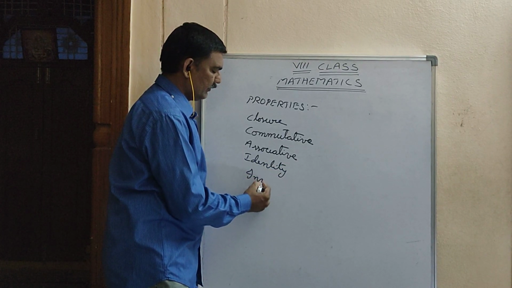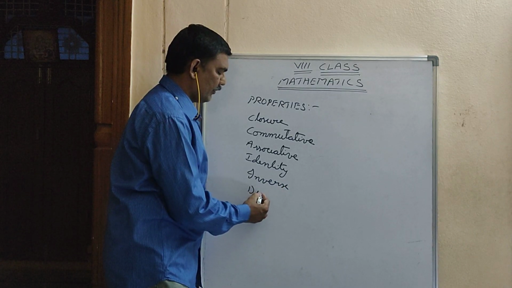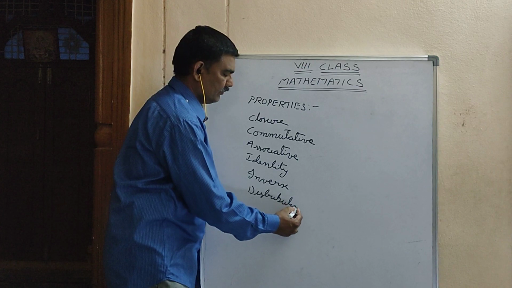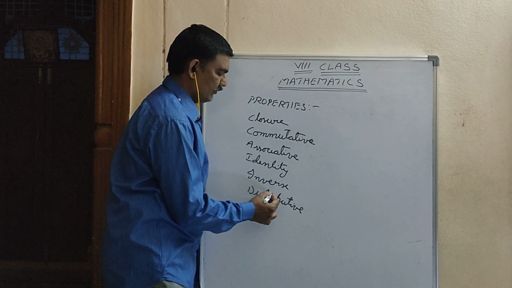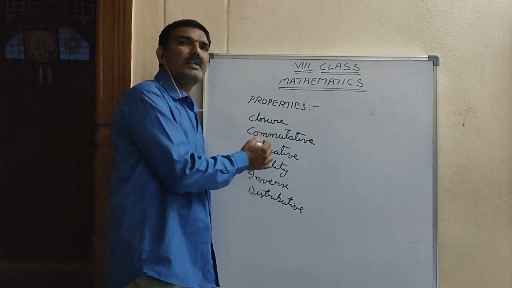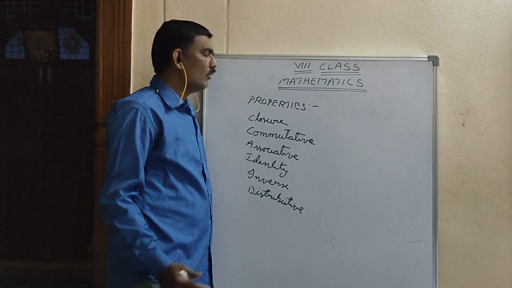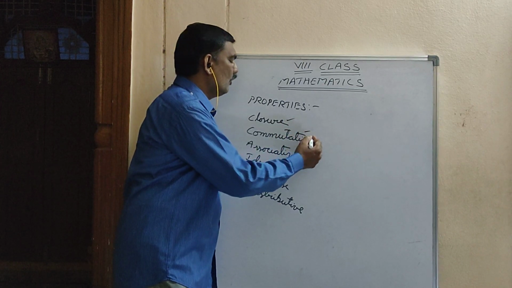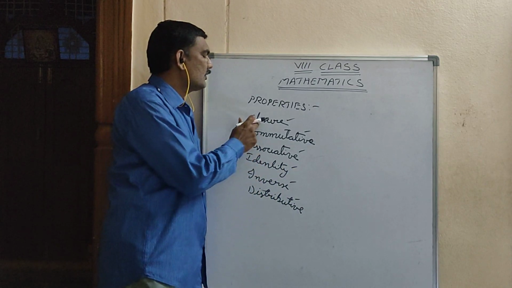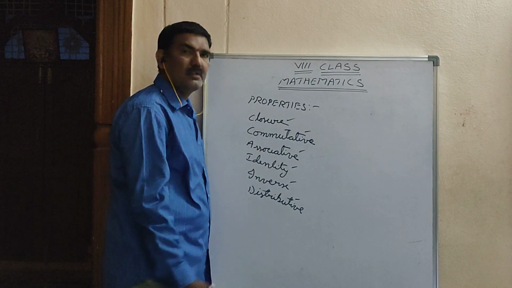Inverse property. Next, distributive property. So these are the properties already you learned in 7th class. Now we should know briefly about these properties. First property is closure, and I wrote all the names.